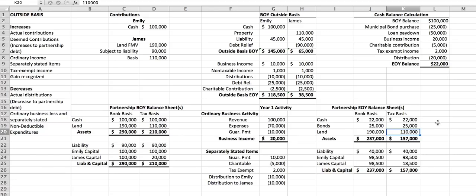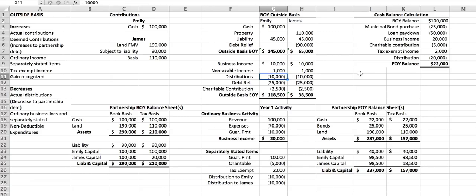What's Emily's outside basis in her partnership interest? We start with the 145, which is the beginning of the year. That's what BOY means, beginning of year. End of year is EOY. So beginning of year, $145,000. We add her allocable share of the business income of $10,000. We add non-taxable income or tax-exempt items of $1,000.